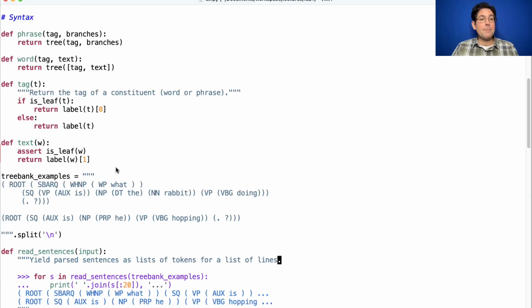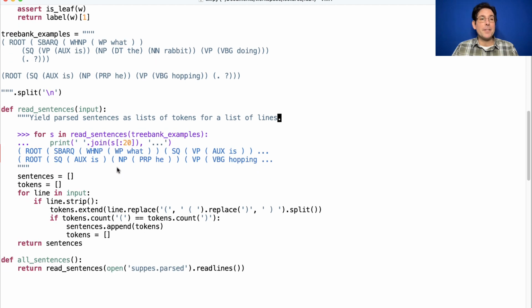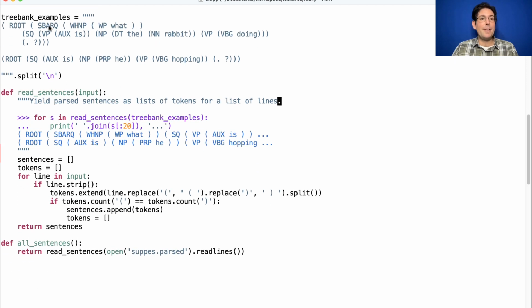So here's what we already wrote. I'm not going to write all this code, but I'll show it to you. Here are a couple of examples from the file. When I have a list of lines from the file, I can get lists, one per sentence, as follows. I build a list of sentences where each is a list of tokens.